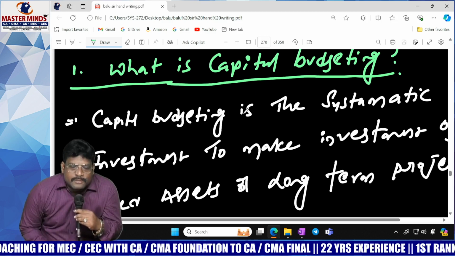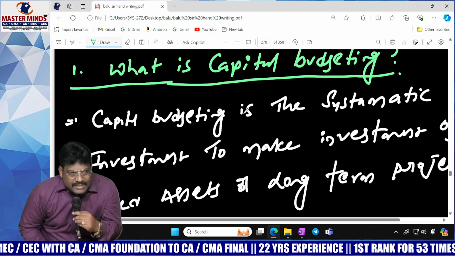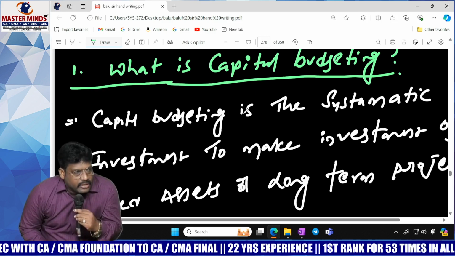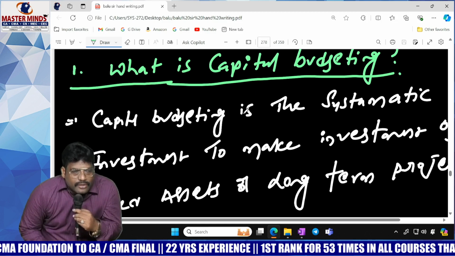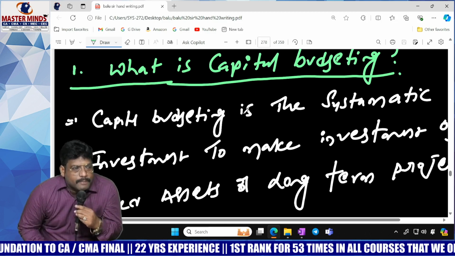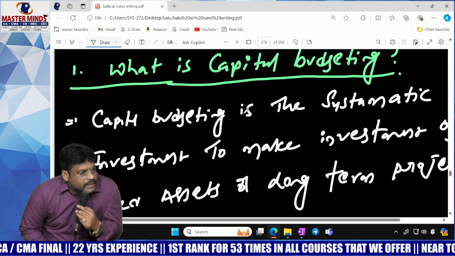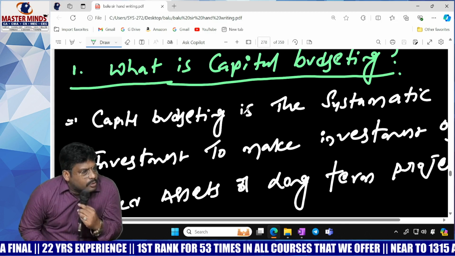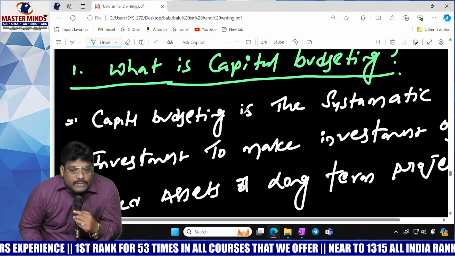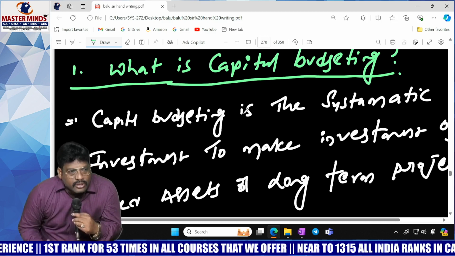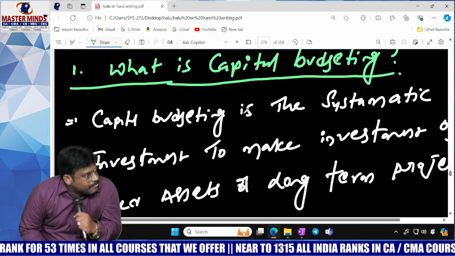So in investment decision, we used to learn the strategy and technique to make investment on a fixed asset. At the same time, we learned how to make investment on current assets, so we studied working capital management. So in order to know how to make investment on fixed assets, we learned various methods.